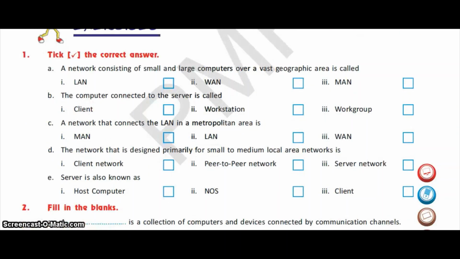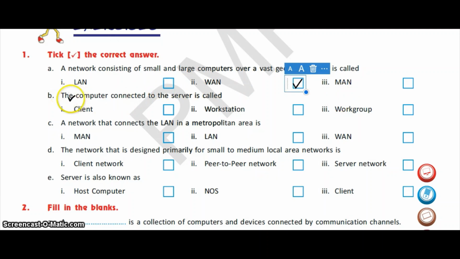So the first question is choose the correct answer. The first statement is: a network consisting of small and large computers over a vast geographic area is called a LAN, WAN or MAN. So we know that LAN is local area network, WAN is wide area network and MAN is metropolitan area network. LAN is for a small building, WAN is spread all over the world and MAN is a network which is spread over a city. So the answer will be WAN.